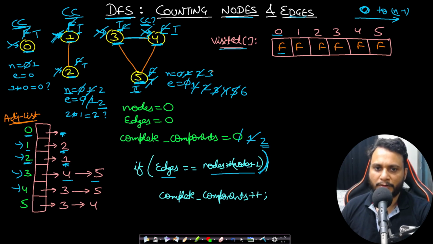Once we are done, the number of nodes are 3 and the number of edges are 6. So what is n into n minus 1? It is 3 into 2, which will be 6. And is it equal to the number of edges? Yes. So this is also a complete component, right?